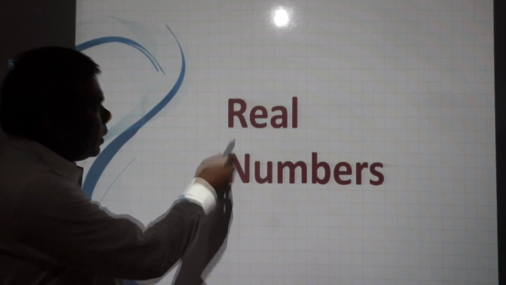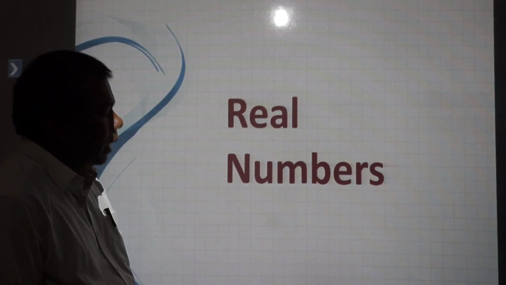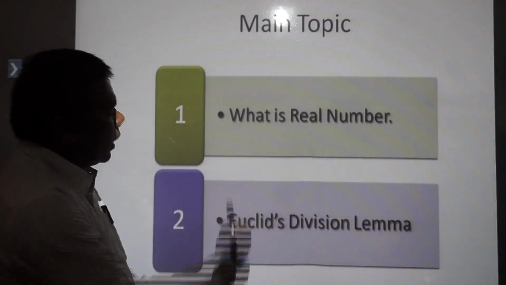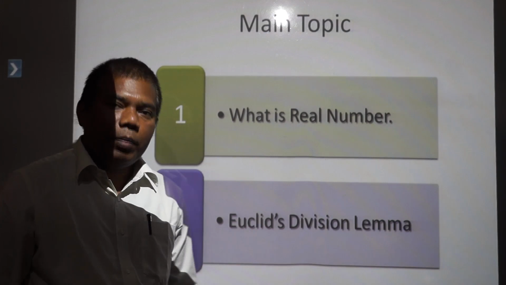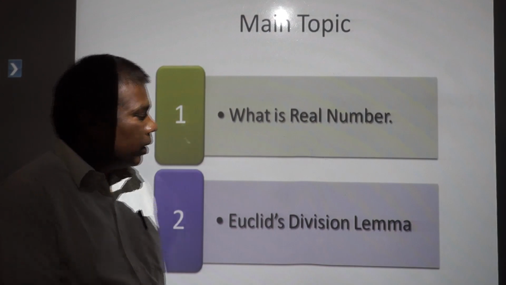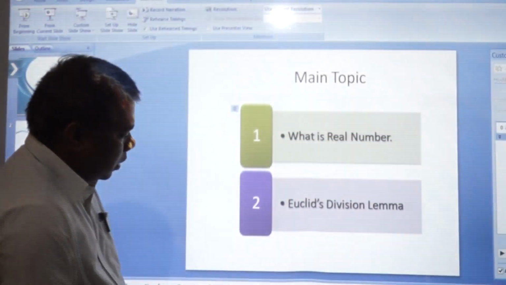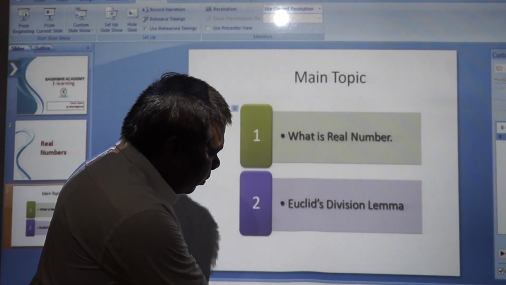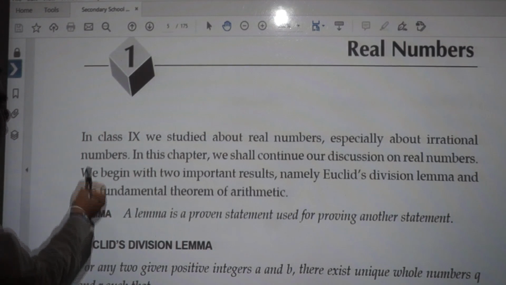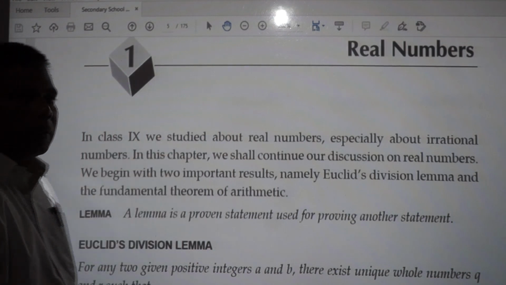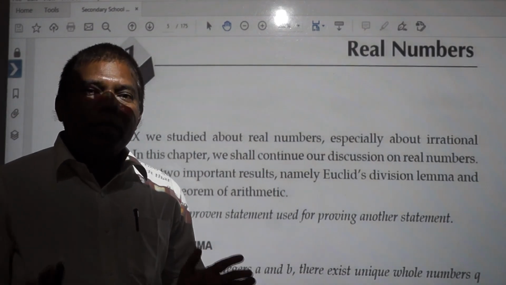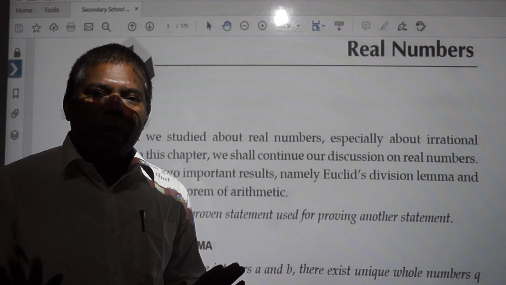So here you see our first topic, we have real numbers, and on this real numbers we are going to learn what is real number and Euclid's division lemma. This is not your topic, already you have learned in class 9th. So just we start. Here you see, we have real numbers. In class 9 we studied about real numbers. So very briefly I am telling you what is real number.